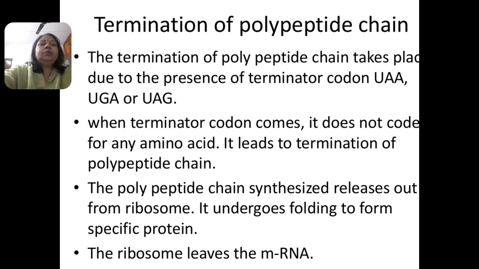When these terminating codons come, they do not code for any amino acid carried by transfer RNA. So there is no transfer RNA or anticodon present. It leads to the termination of the polypeptide chain. The synthesized polypeptide chain is released from the ribosome and undergoes folding to form a specific protein. Now the ribosome leaves the messenger RNA.